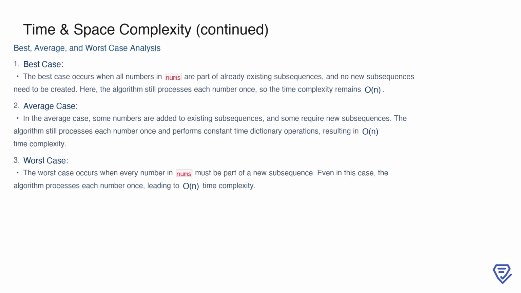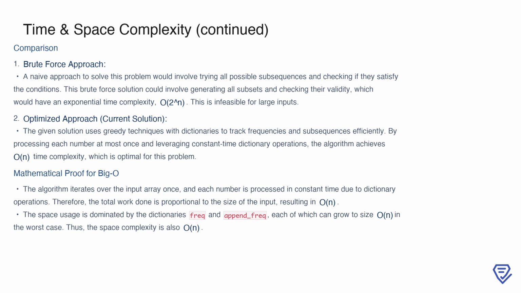In the worst case, every number in nums forms a new subsequence. Even under these conditions, the algorithm handles each number only once, leading to O(n) time complexity. This consistent efficiency highlights the robustness of the solution. Let's compare this optimized approach to a brute force solution.